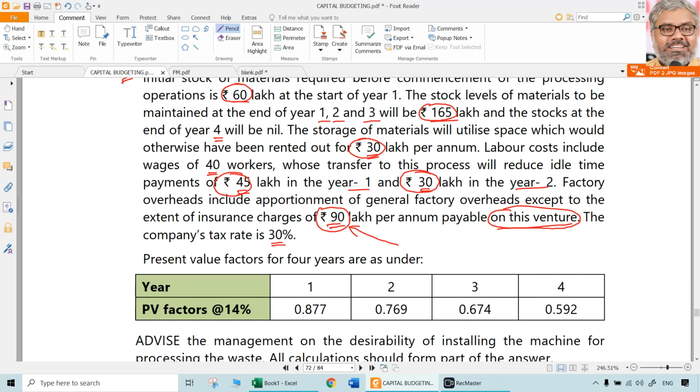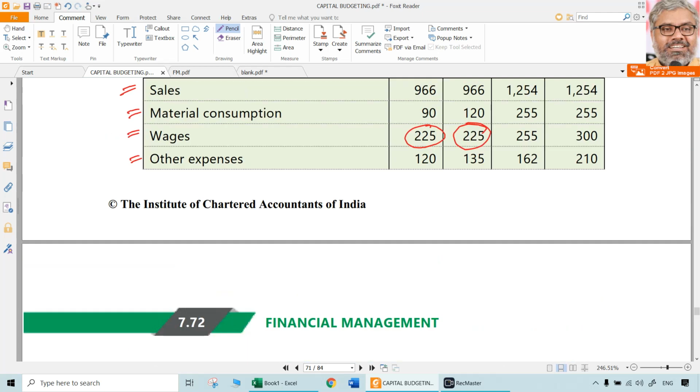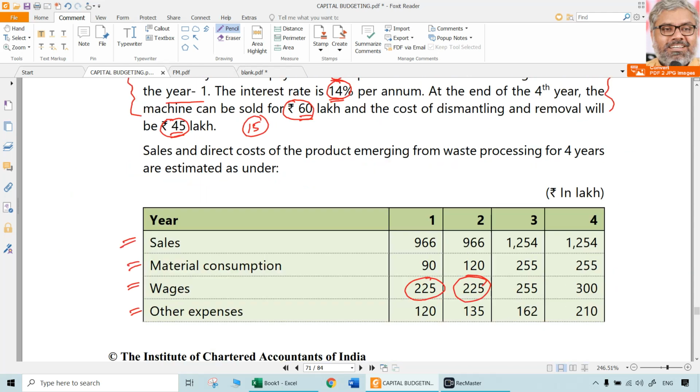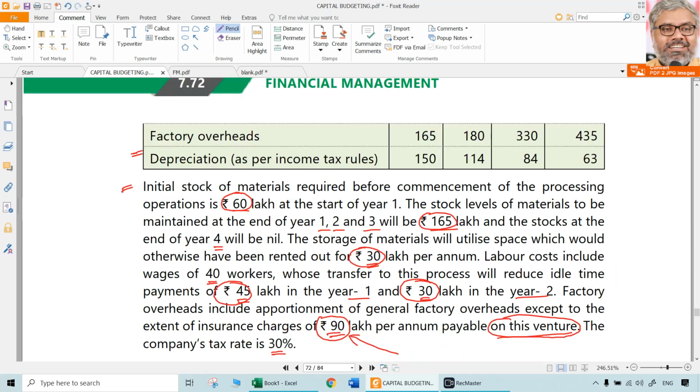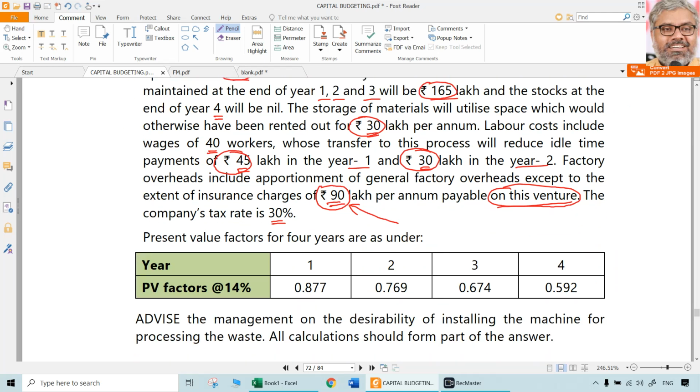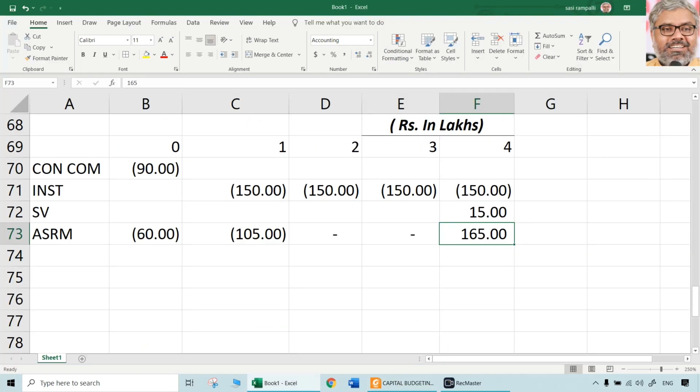Then another information is given in the question. The storage of materials will utilize the space which would otherwise have been rented out for 30 lakhs per annum. Means already we would have been earning that money. That also has tax impact because there is a rental income and it is a company with normally a lot of other operations also. The starting of the question itself says it's a large profit making company. This is only just one part of that big company. So that 30 lakhs will have a tax impact. So that 30 lakhs is what now we are losing.